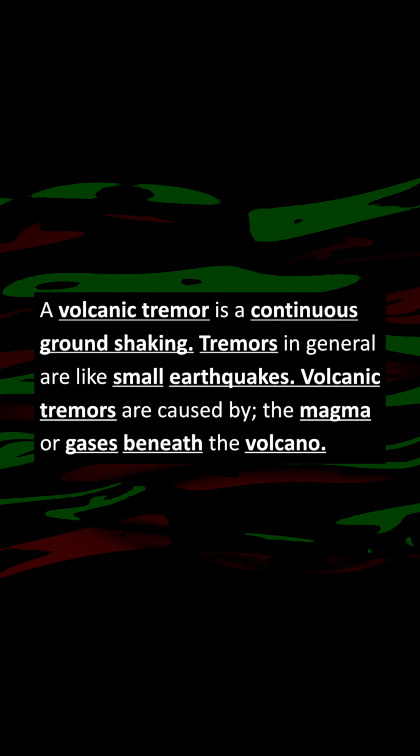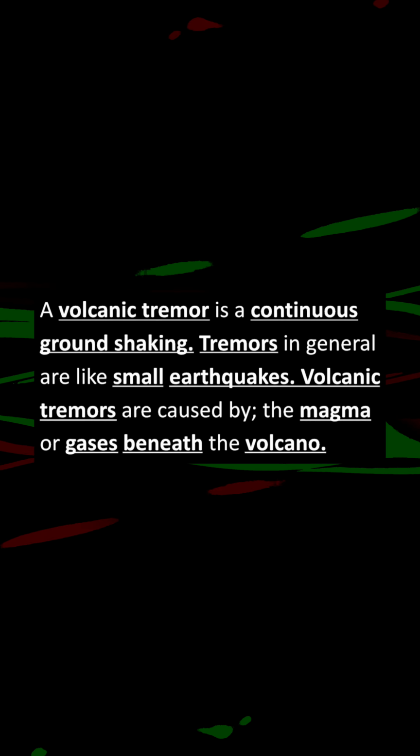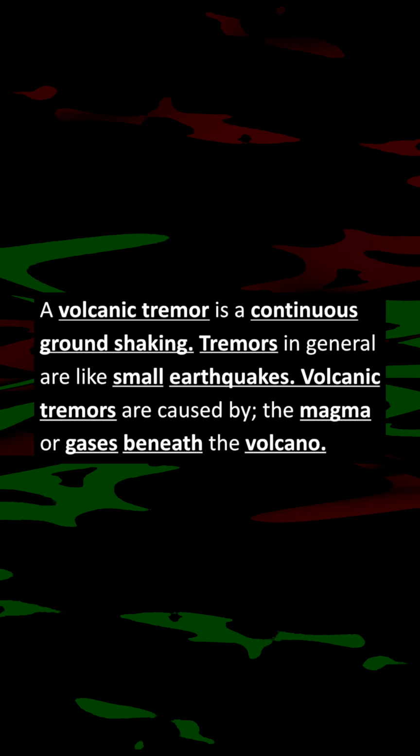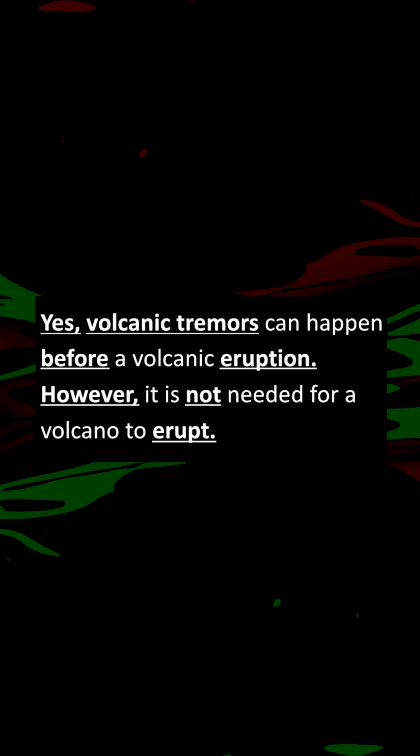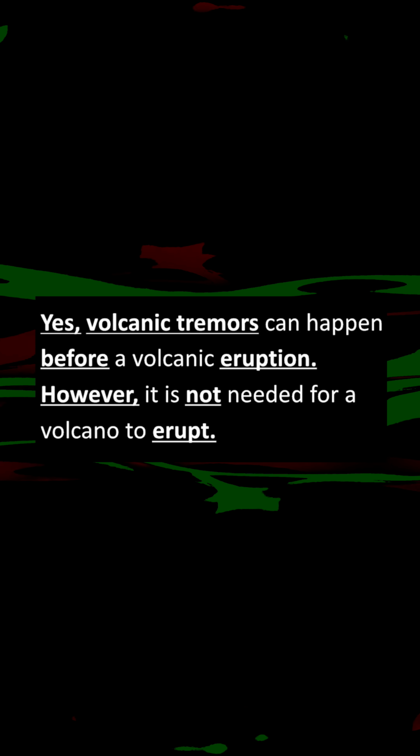Moving on to the next question. What is a volcanic tremor? A volcanic tremor is a continuous ground shaking. Tremors in general are like small earthquakes. Volcanic tremors are caused by the magma or gases beneath the volcano. Moving on to the next question. Can volcanic tremors happen before an eruption? Yes, volcanic tremors can happen before a volcanic eruption. However, it is not needed for a volcano to erupt.